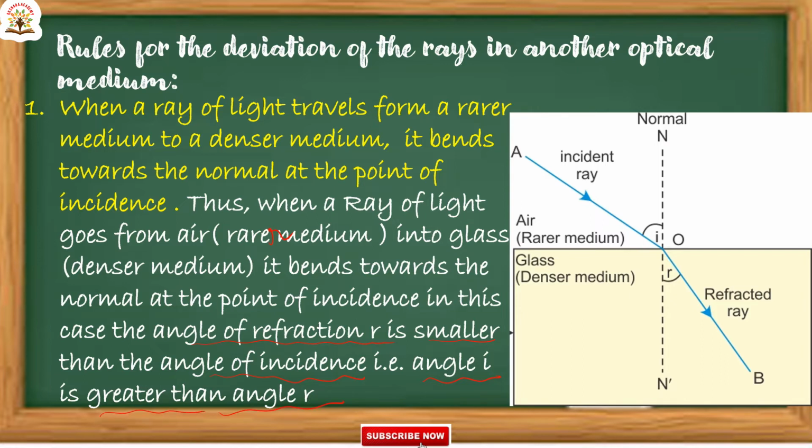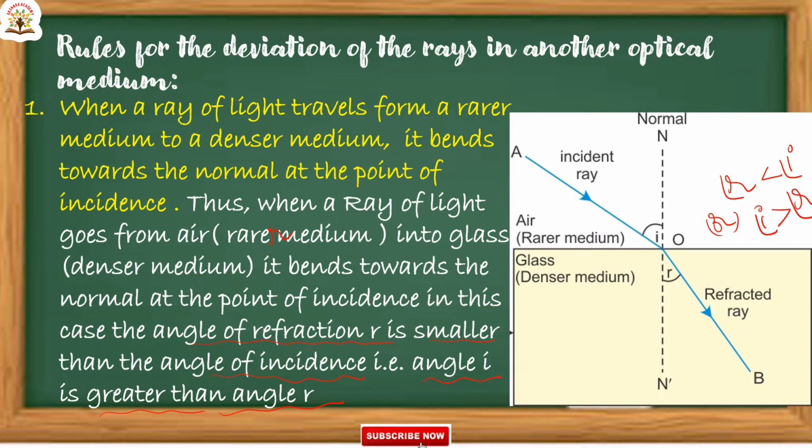Okay, the first rule is: when the light ray travels from rarer medium to denser medium, the refracted ray moves towards the normal. This time the angle of refraction is small. Angle of refraction is less than angle of incidence, or we can write it as angle of incidence is greater than angle of refraction.